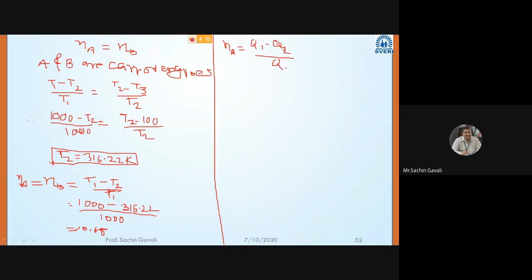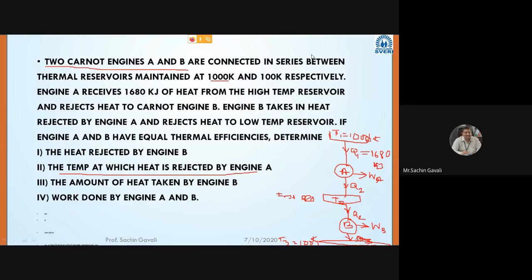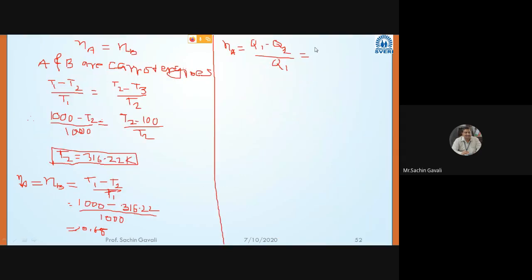Or instead of calculating efficiency, somebody can directly write. Here I have given relations to you. That is, for Carnot engine, Q1 minus Q2 divided by Q1 is also equal to T1 minus T2 divided by T1. And that efficiency we know, and we already know the Q1 value, 1680.